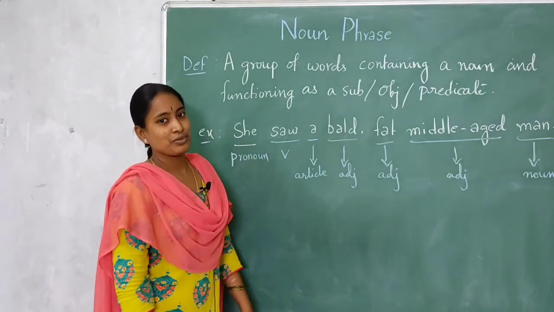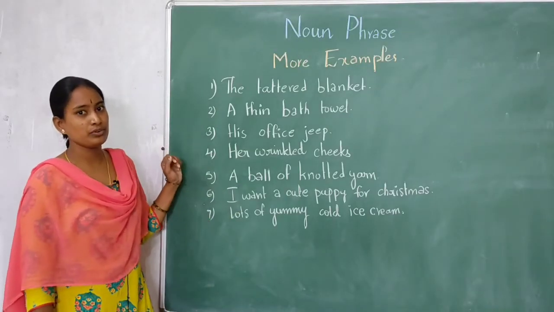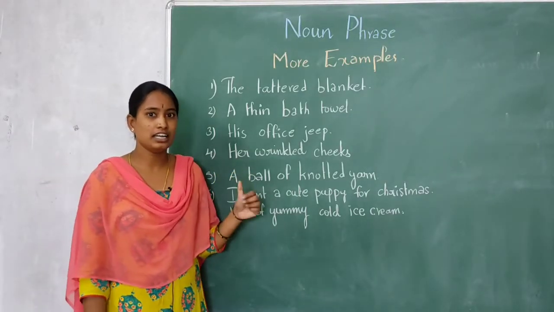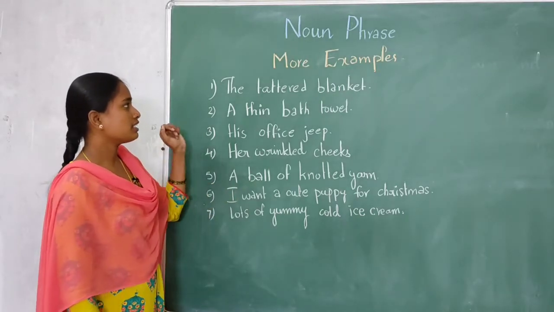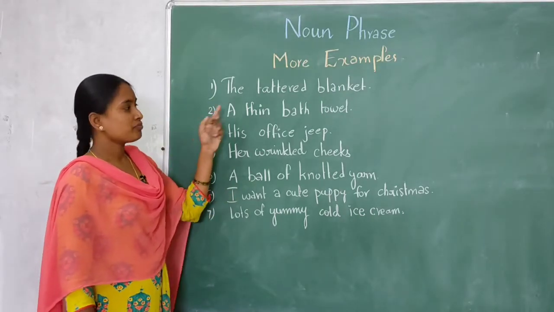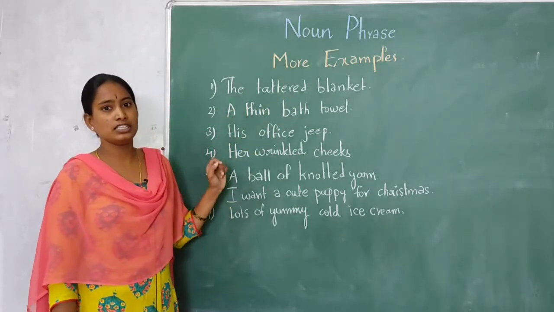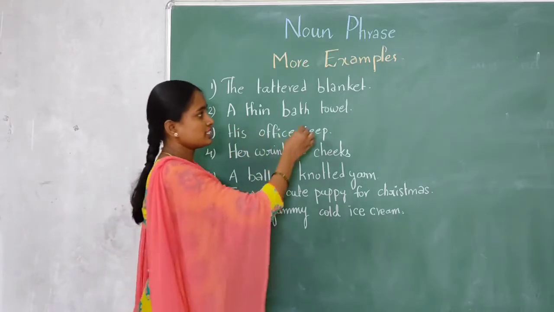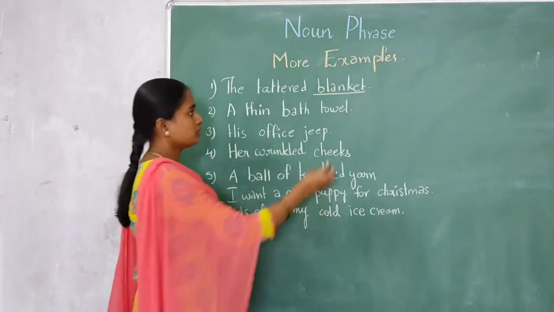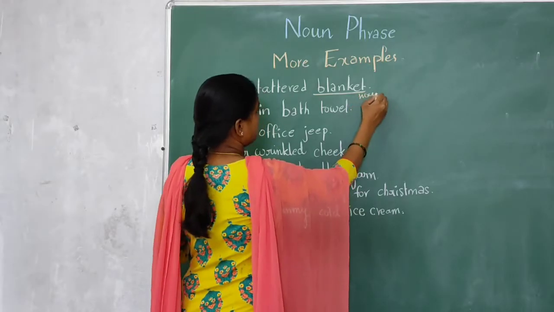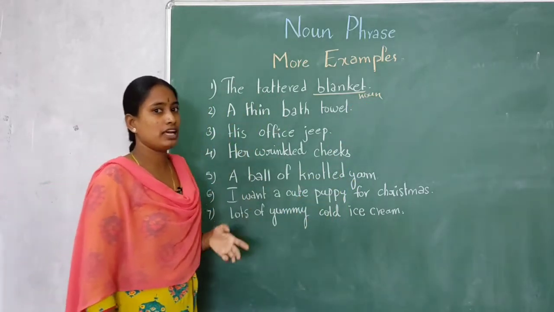Now let us see some more examples from your lesson and also out of the lesson. First example is the tattered blanket. Now can you tell me what is the noun in this phrase? Here blanket is a noun. Tattered means torn blanket.